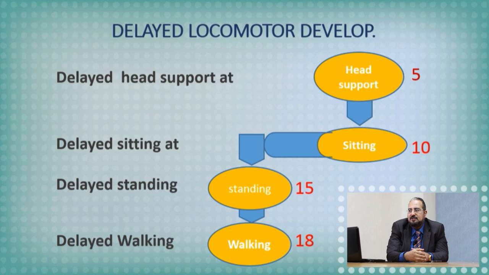No head support till the age of 5, abnormal. No sitting till the age of 10. No standing till the age of 15, walking till the age of 18. So this is delayed locomotor development. If the infant only has this problem, this is a specific developmental delay. If the infant has delayed gross motor and delayed speech, for example, this is a global developmental delay.